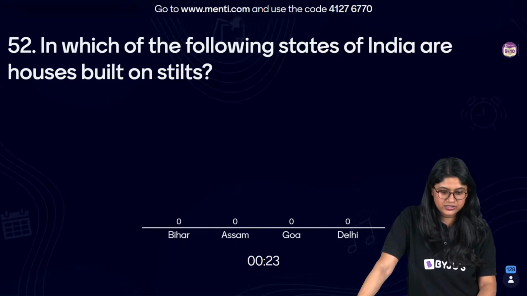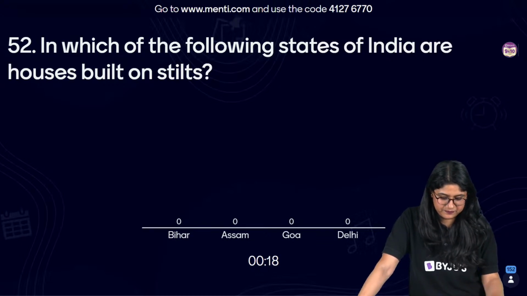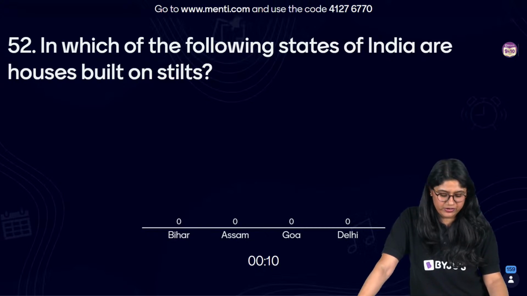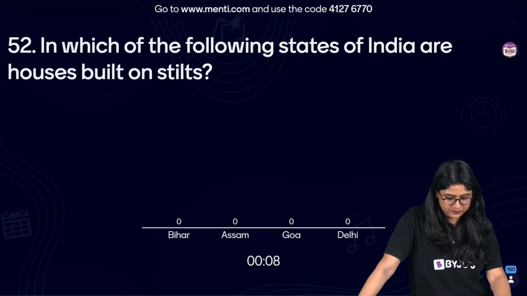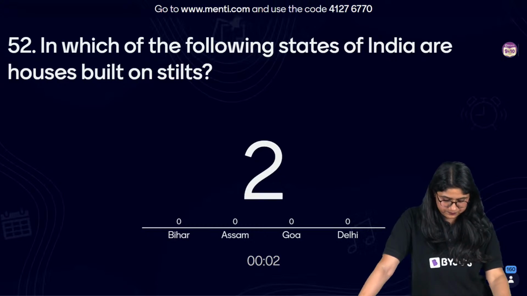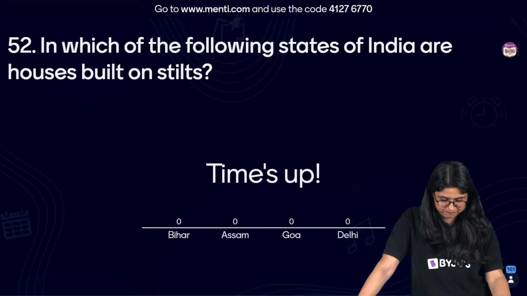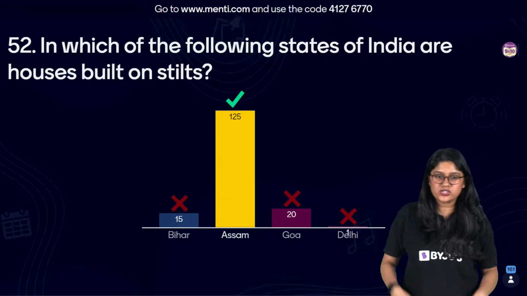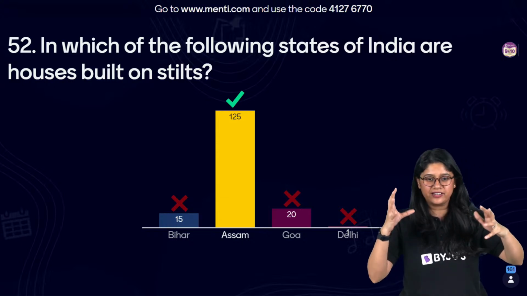Yes, very good. Okay, very good, very good. Yes, very good. 125 of you have voted for the correct answer. Can you tell me what are stilts? Right, a little hint, the poles and pillars are related, right?